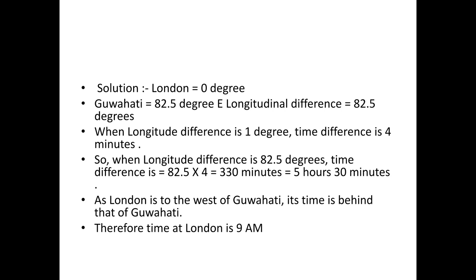As we all know, 60 minutes make an hour. So when we divide 330 minutes by 60, we get 5 hours 30 minutes, means 5.5 hours difference. As London is to the west of Guwahati, its time is definitely going to be behind that of Guwahati.